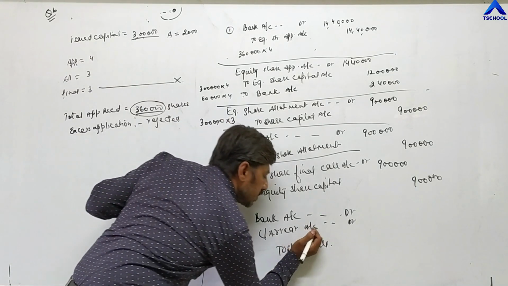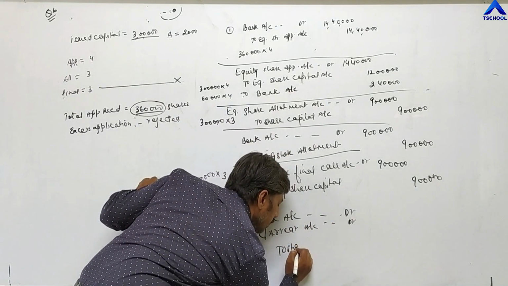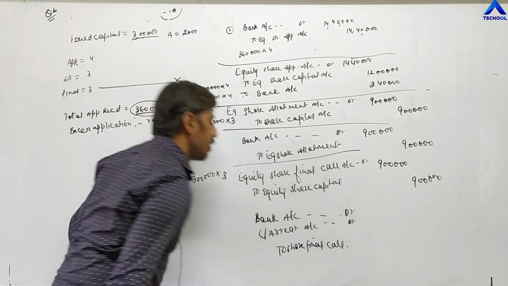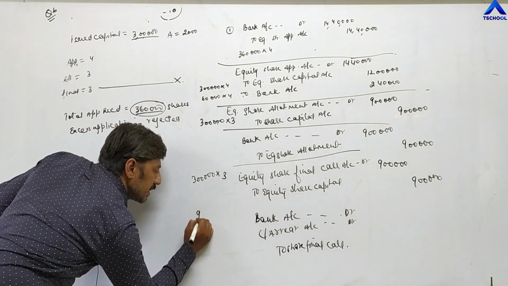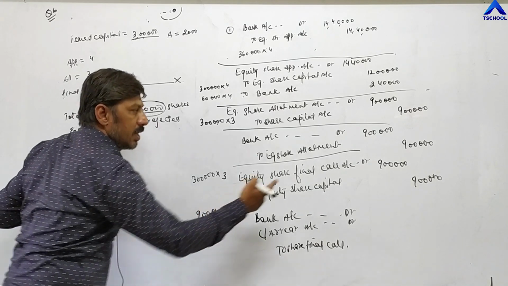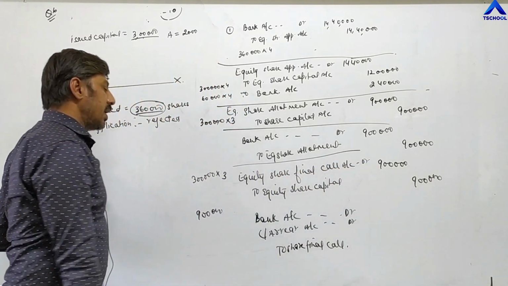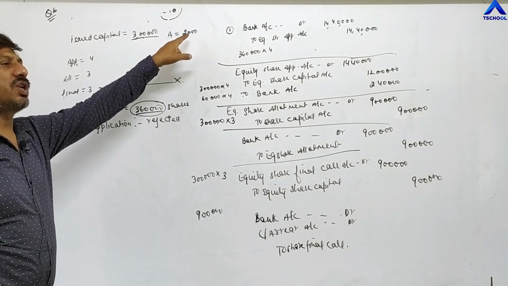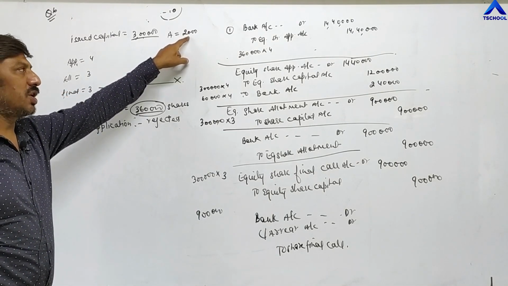Final call. To equity share final call. Now the total money the company has to receive is 9 lakh rupees. Out of 9 lakh, the company is not receiving the amount on 2,000 shares.